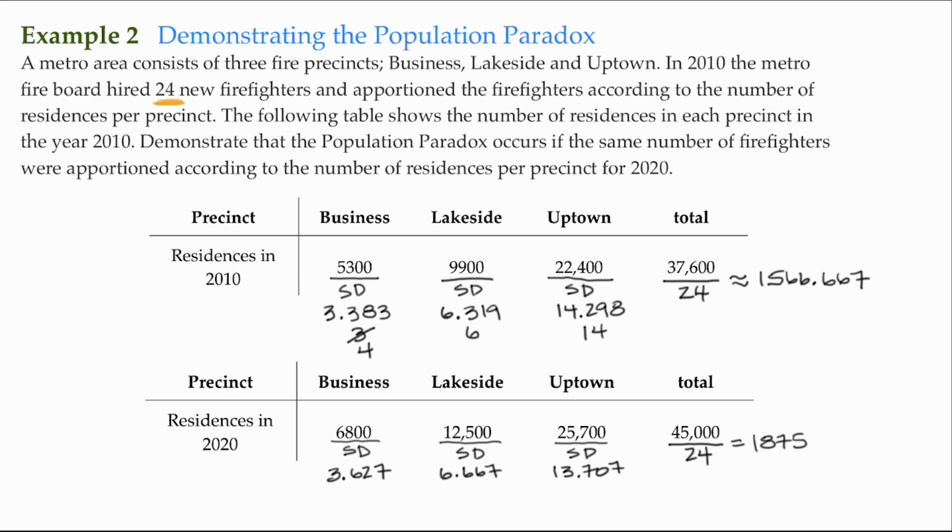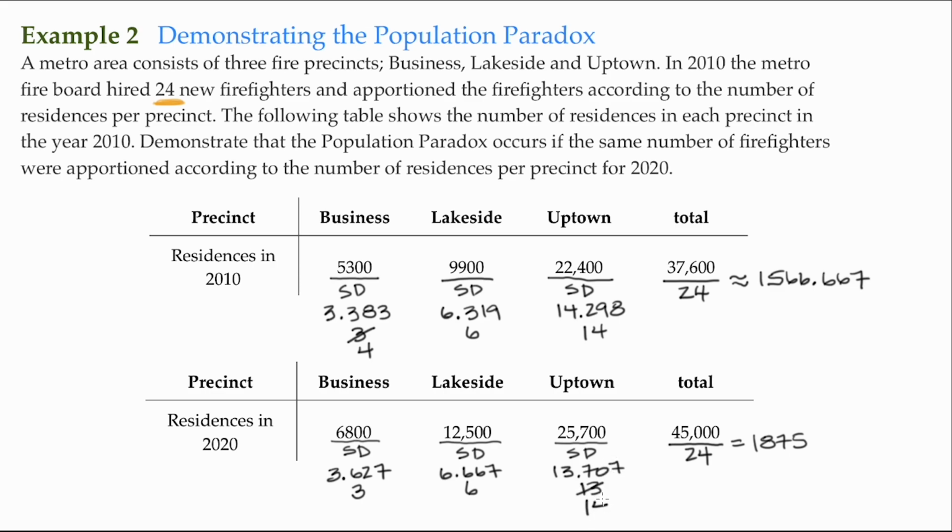Again, using Hamilton's method of apportionment, we round down. This rounds down to 3. This rounds to 6. And this rounds to 13. 3 plus 6, that's 9, plus 13 more, that's 22. So now we have 2 firefighters left over. And of course, using Hamilton's method of apportionment, the standard quotas with the largest fractional components get the leftovers. So here's the largest fractional component, 0.707. So the Uptown District will gain a firefighter.